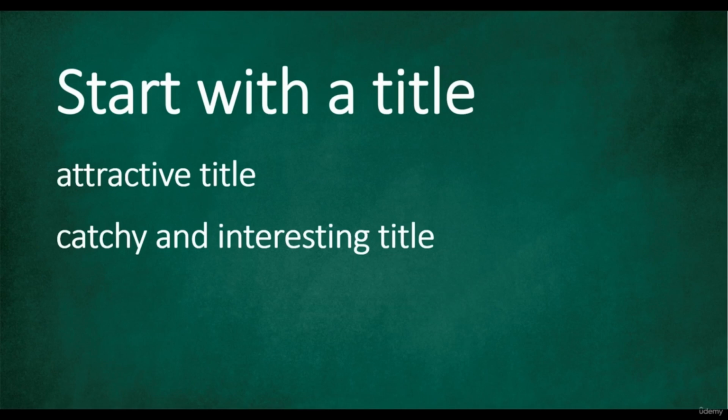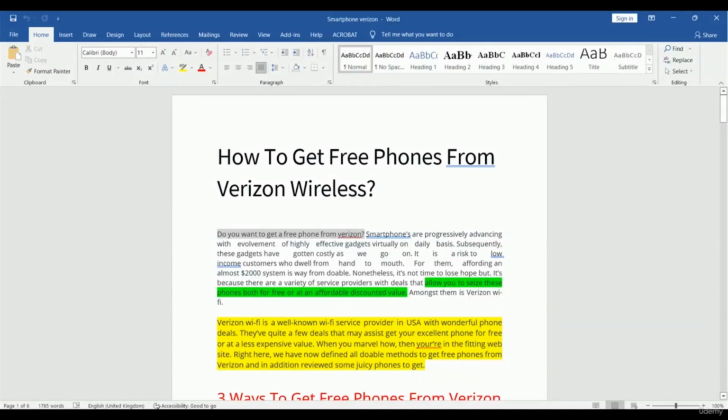So right now I am going to show you a real example of an article. So let me open my MS Word. Here I opened an article, and you can take a look. Total 1,765 words here. That means you can consider this an article as a complete article.